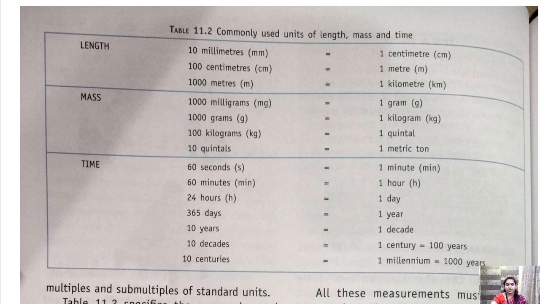Please go through the table. There are three physical quantities given. We have length, we have mass, and we have time. So there are three basic physical quantities given in this table, that is length, mass, and time. And there are several units mentioned.